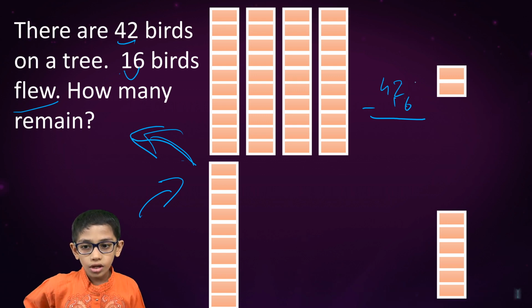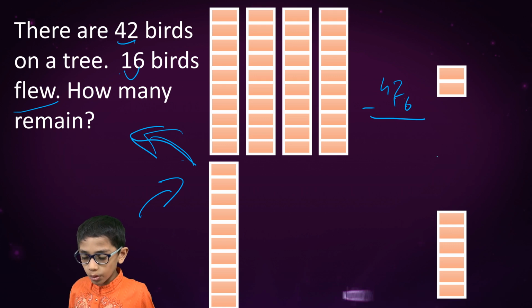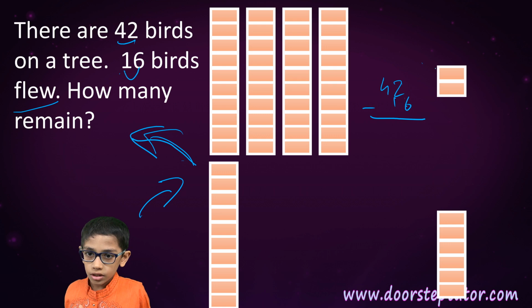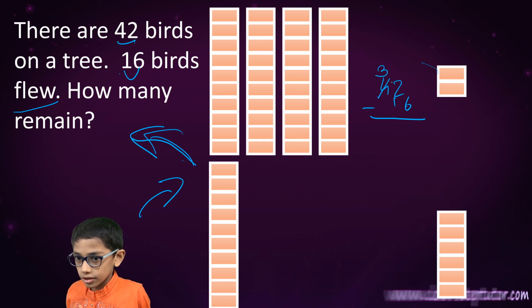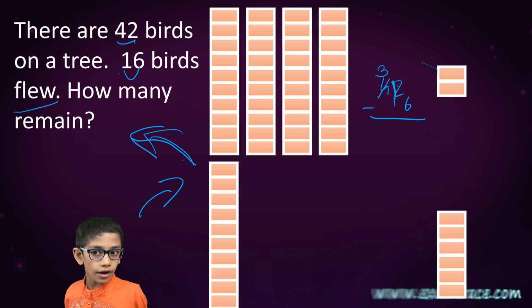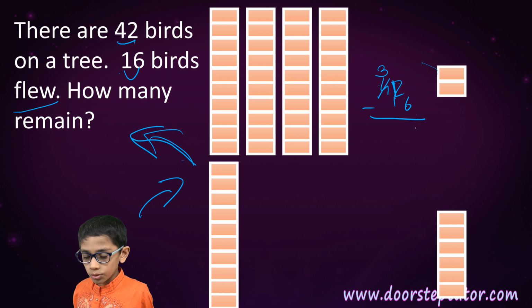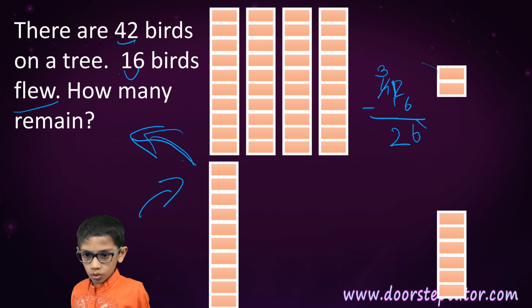So 2 minus 6 we can't do. So for this, we will take 1 ten here. So this will be 3. This will be 12 because we have taken 1 ten here. So 12 minus 6. Yes, we can do it. It is 6 and 3 minus 1. It is 2. Our answer is